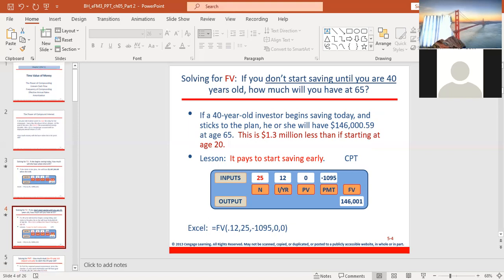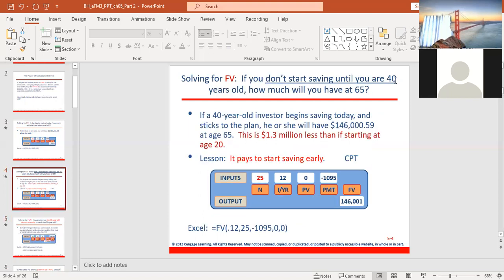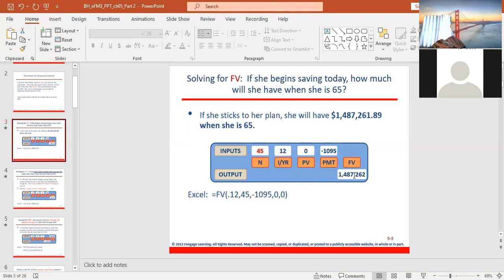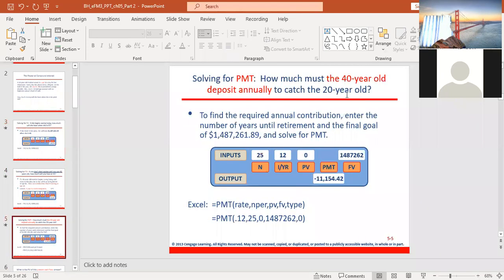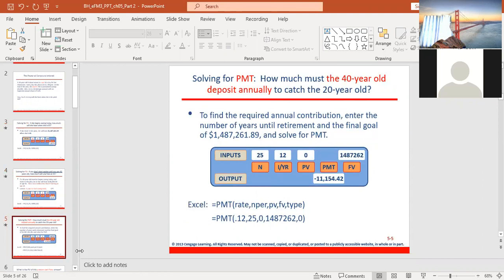Okay, because there is a delay till 40, what can this 40-year-old do today in order to catch up with this target of achieving $1,487,262? Let's see what you can do. You notice that for the 20-year-old, the PMT, that is the annuity every year, is very low, 1095. Why? Because she started early. So let's see what happened.